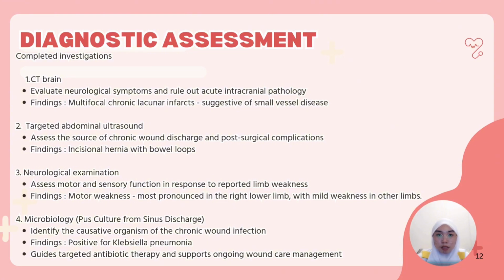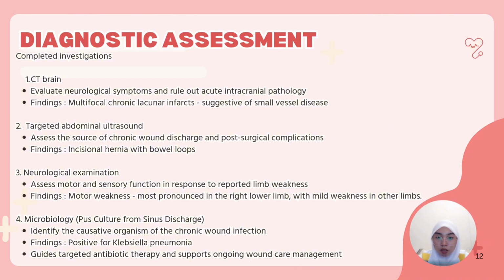Next, diagnostic investigations were completed to support the diagnosis and guide treatment. First, a CT brain scan was done to check for stroke or bleeding. It showed multiple old small strokes called chronic lacunar infarcts, which suggest long-term damage to small blood vessels. Second, a targeted abdominal ultrasound was performed to assess the wound site and any surgical complication.